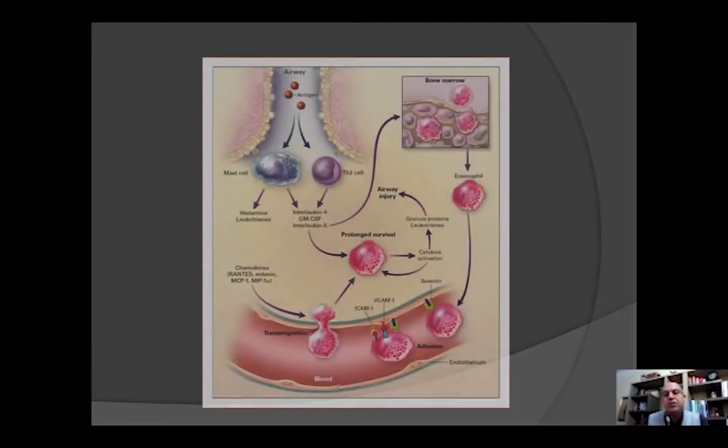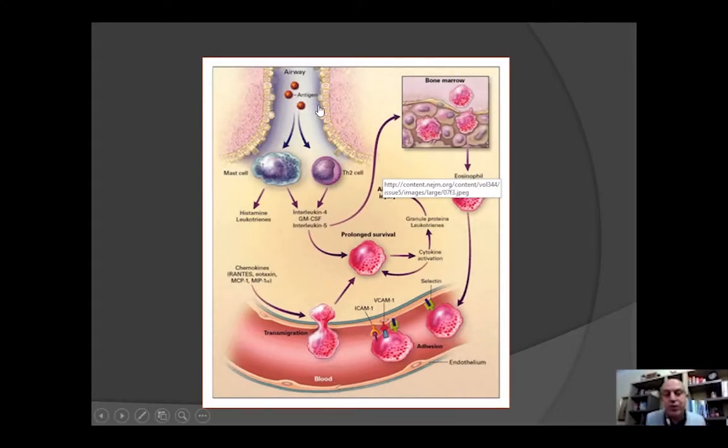And here, just a summary, you have an allergen through the airway taken by dendritic cells. TH0 will switch to TH2, secreting IL-4, GM-CSF, and interleukin-5. Interleukin-5 will leave the lung and go to the bone marrow, asking for priming of eosinophils. Eosinophils will leave the bone marrow and go to the circulation. When they reach the lung through the blood vessel, there is expression of ICAM, VCAM, and selectin, which will stop them, and then through transmigration, they will enter the lung.